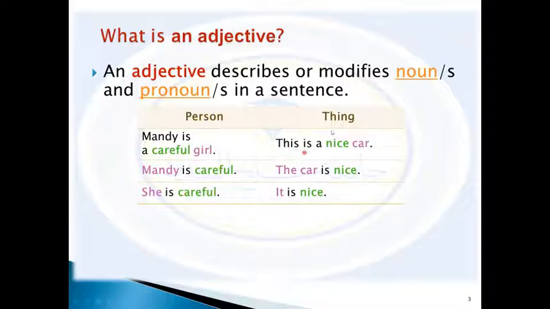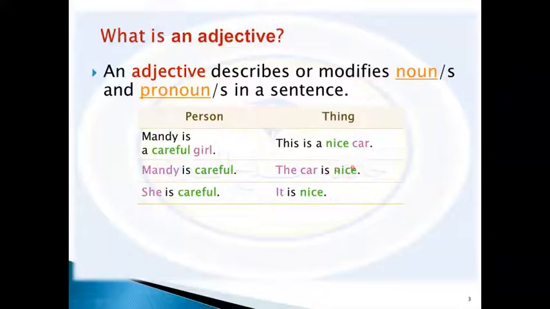Similarly, for a thing, this is a nice car. Here we describe the noun car with the adjective nice. So the adjective can be used before a noun, or, as in the second example, the car is nice. Here we describe the noun car as nice, and we use the form of subject plus linking verb plus complement.